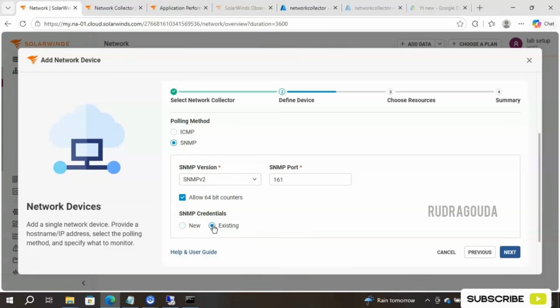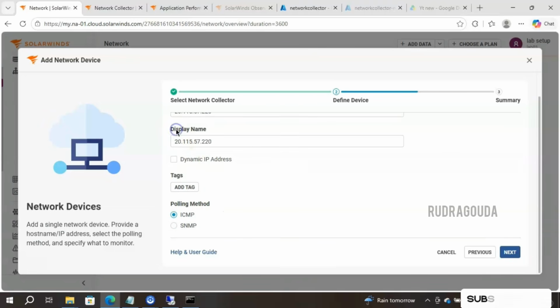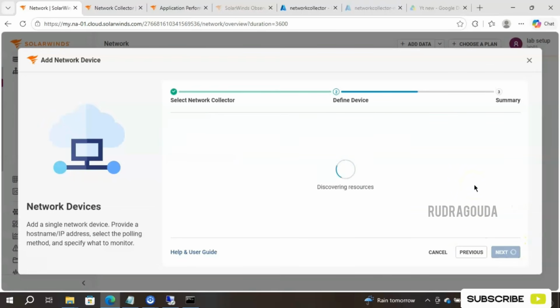Currently, I don't have SNMP configured on any of the servers. So I'll go ahead and use ICMP only. For ICMP, I don't need all those things, so simply click on next. The overall point is how to understand the network collector, so that's our main intention. We need not worry about SNMP or ICMP. If time permits, I'll also work on the SNMP part and make a video on that as well.